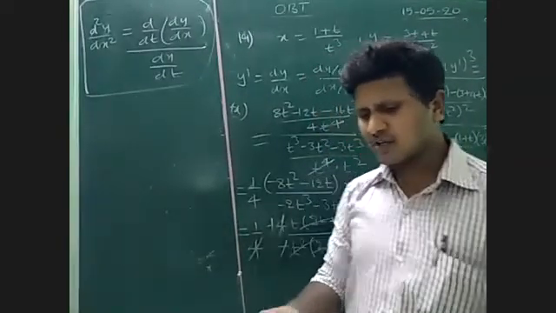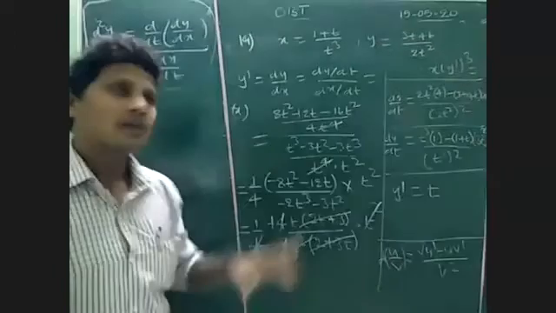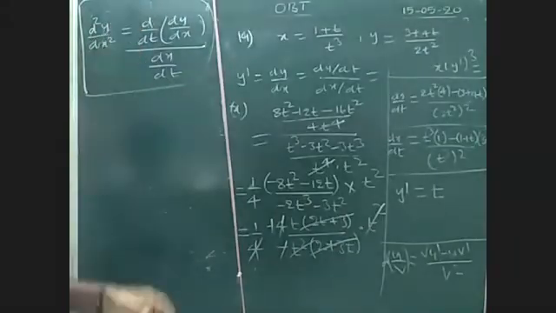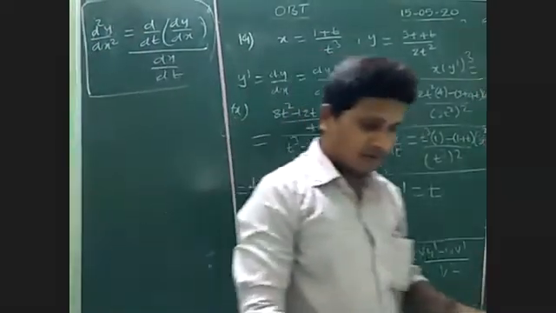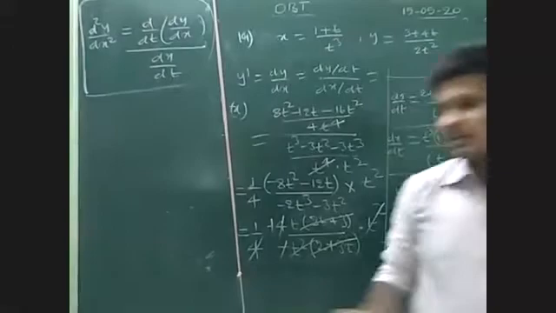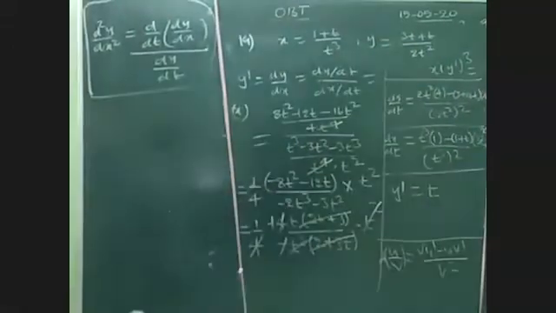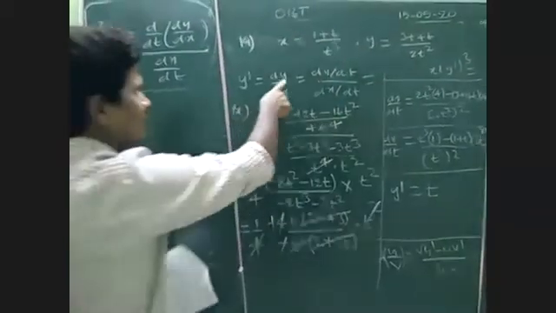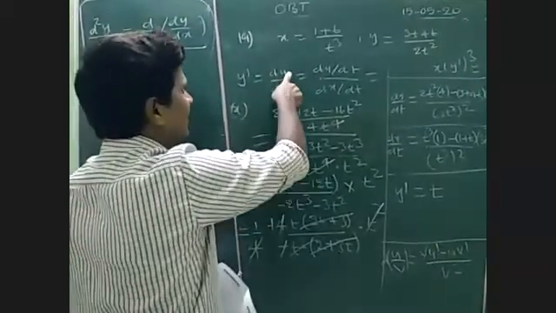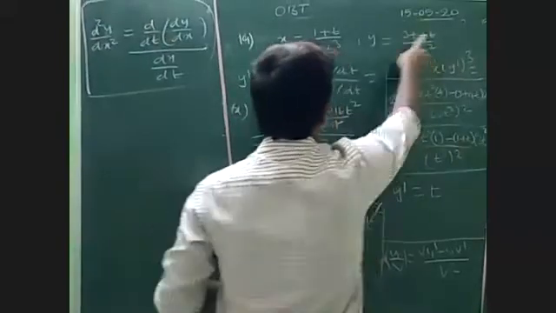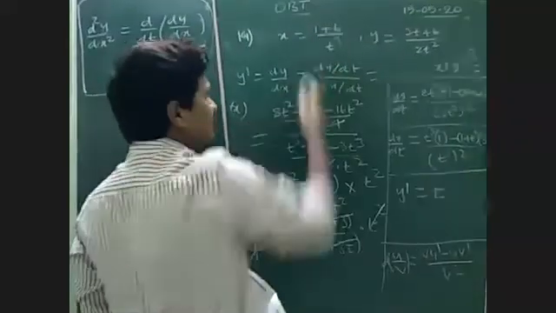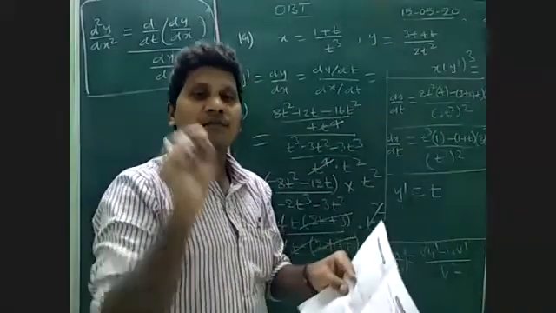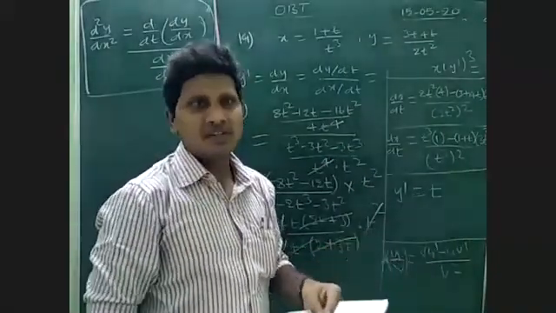This 20th question, 21st question will get easy only. Just you can try this by doing like this. Let's go for the derivative of one function with respect to another function. One function with respect to another function is as it is. See what we are doing here. We are finding dy by dx. Y is a function in terms of t. Here x is also a function in terms of t. Here two functions are there. So the derivative of one function with respect to another function is the parametric.